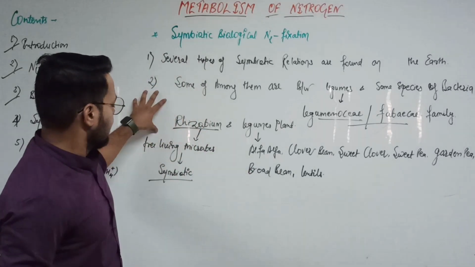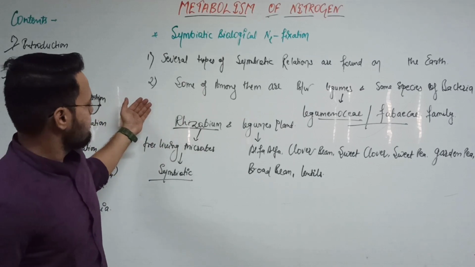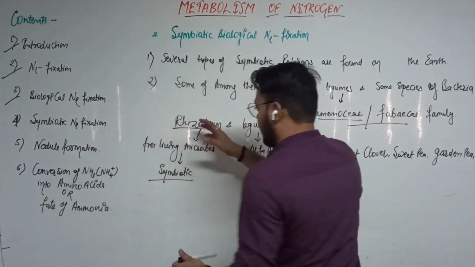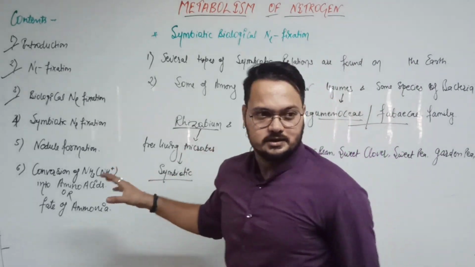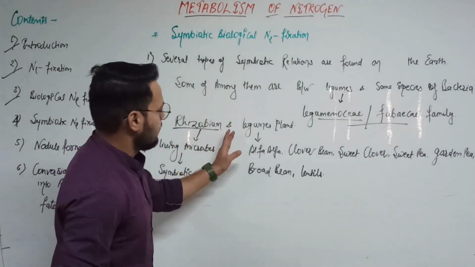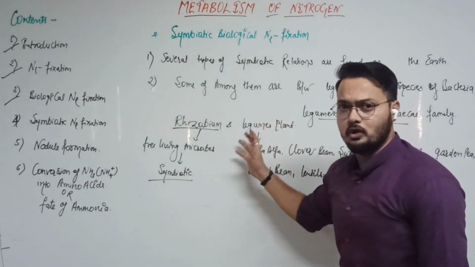So Rhizobium already plays a role in the symbiotic relation. Next is the legume plants. What is the contribution of the legume plants?